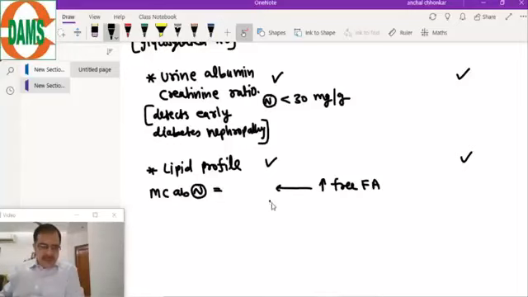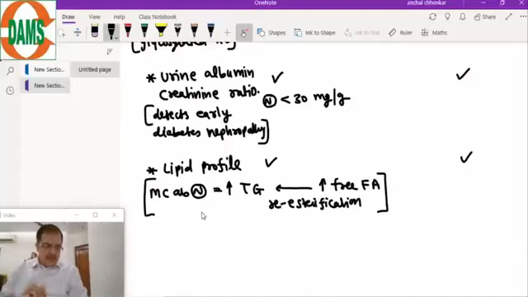More free fatty acid, re-esterification. So this re-esterification will lead to triglycerides. So the most common is increased triglycerides.